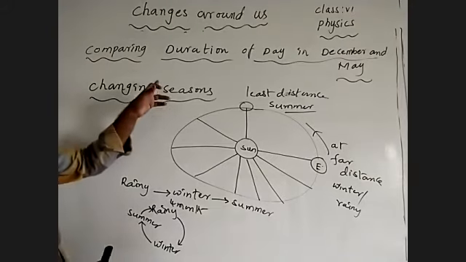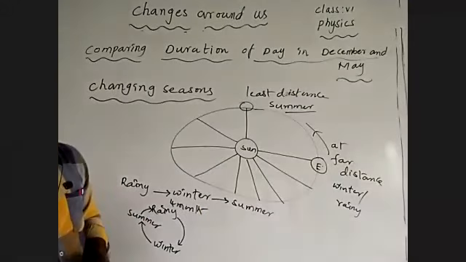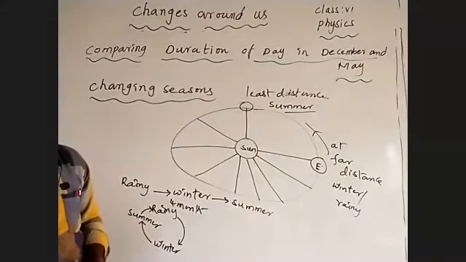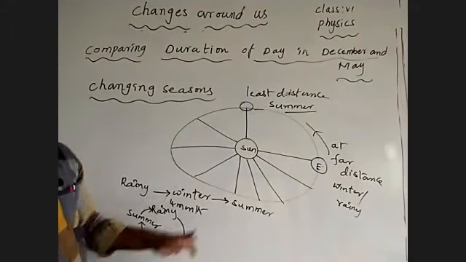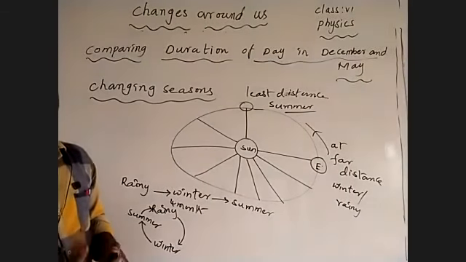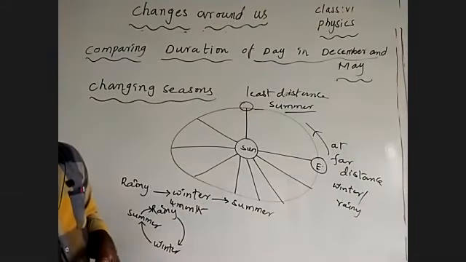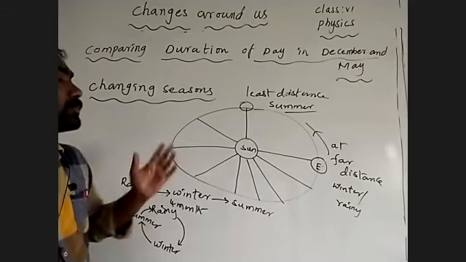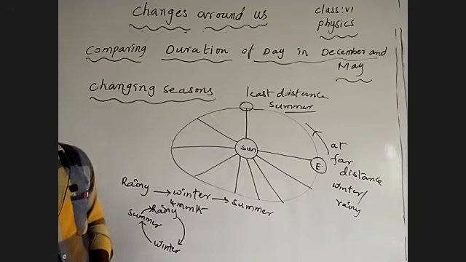During these changes, the duration of day in December and May is quite different. Days in May are longer than days in December, because December is in winter and May is in summer, and the presence of light is longer on the surface of Earth. The velocity of Earth's revolution differs by the distance. Understand?